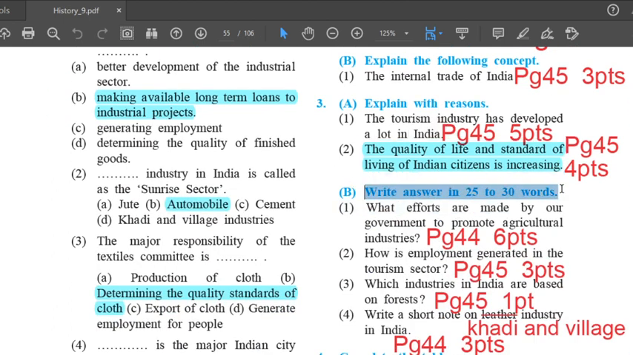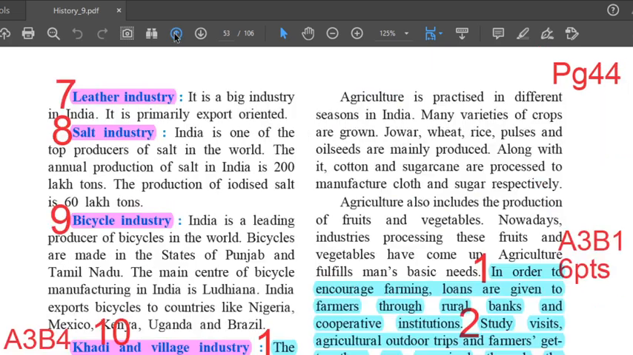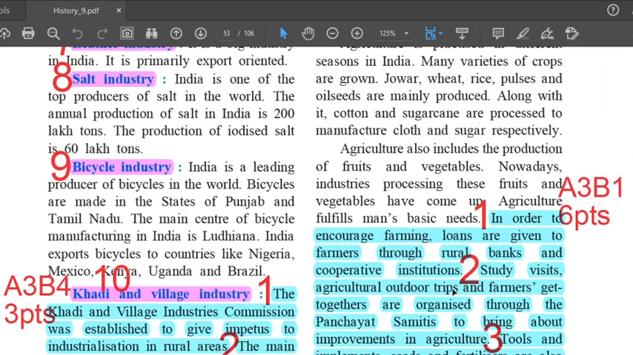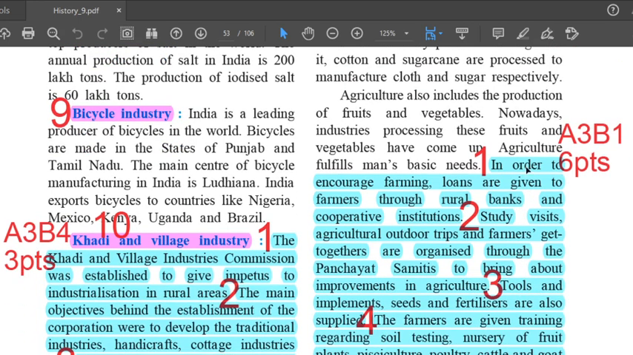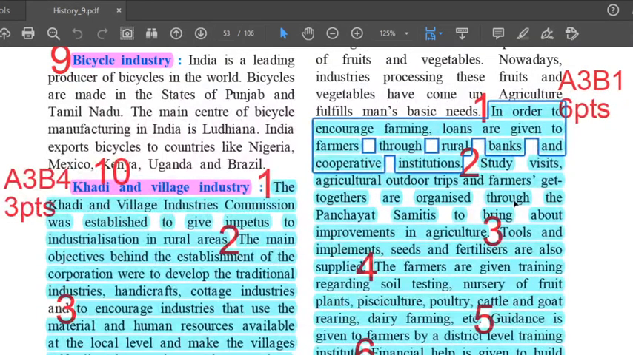Write answers in 25 to 30 words. The first one, 3B1. What efforts are made by a government to promote agricultural industries? The answer is on page 44. Right hand side. Second paragraph, first, second, third, fourth, fifth line. That's your first point. In order to encourage farming, loans are given to farmers through rural banks and cooperative institutions.